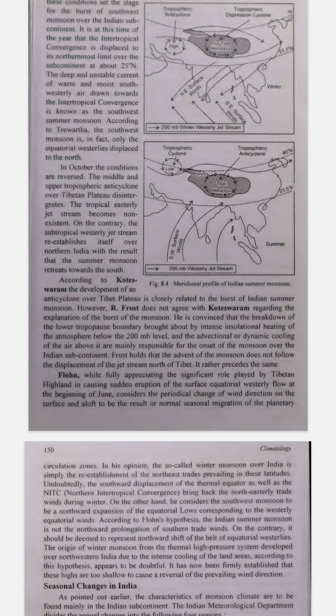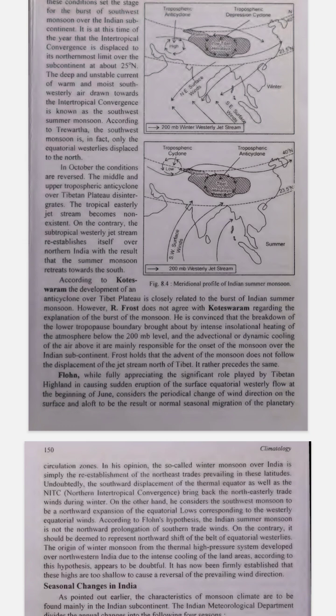Intense heating. The sun heats the air very strongly below a certain height, below the 200 millibar level. Cooling above. At the same time, the air higher up, above 200 millibars, cools down. Frost believes that the changes in temperature, heating and cooling, cause the monsoon to start before the changes in the jet streams happen.